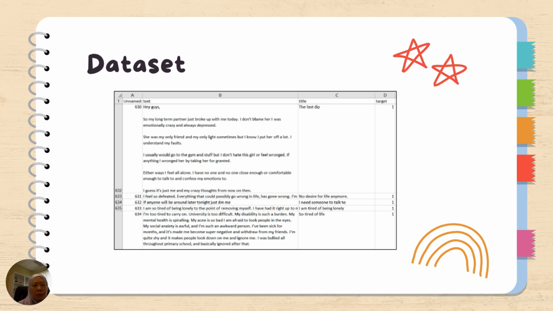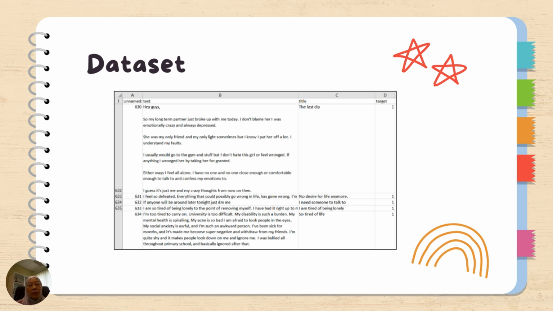So what does the label mean? This label is already annotated with a number, and this number indicates whether it is depression, anxiety, or stress. Normally they have one for depression, two for anxiety, three for stress. So they already labeled it. So we know this post is more on anxiety, and this post is normally more on stress. This data set already tells us which post is in which category.